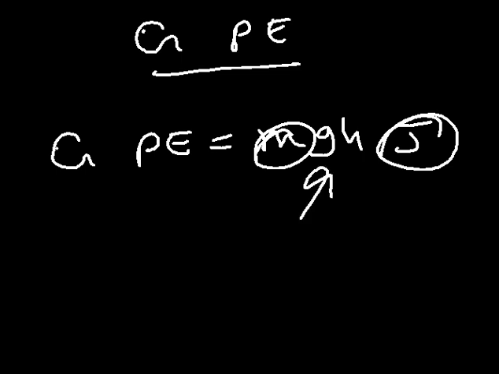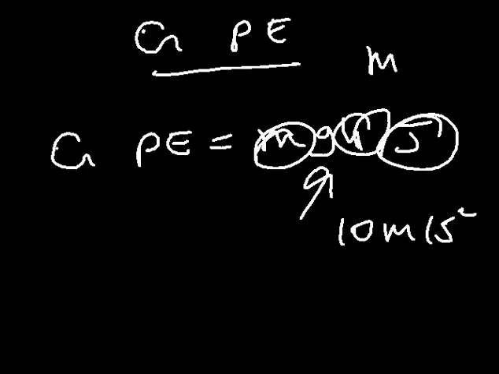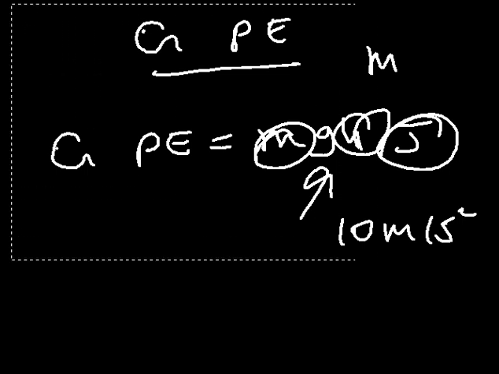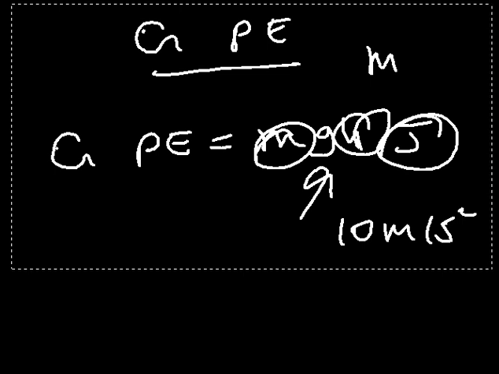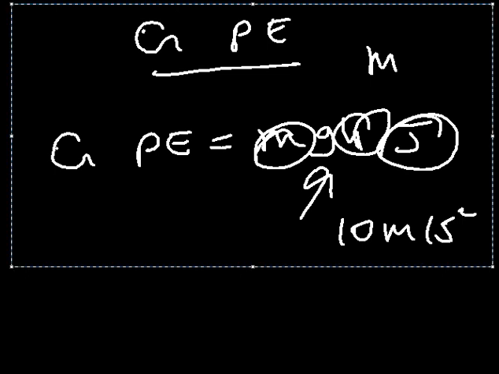This is the acceleration due to gravity, which is always 10 meters per second squared. And this is the height that is given in meters. That's what we call the gravitational potential energy: energy associated with the vertical height of the object. In other words, it is the work done against the gravitational force. So keep that in mind.